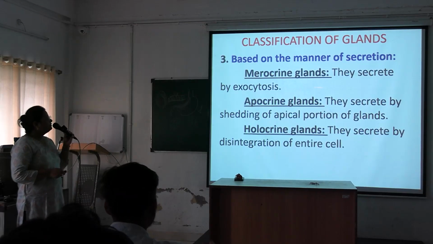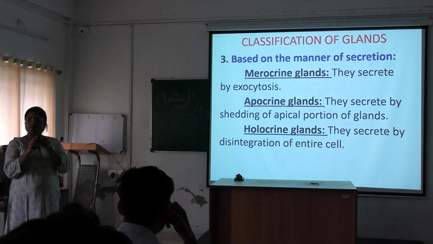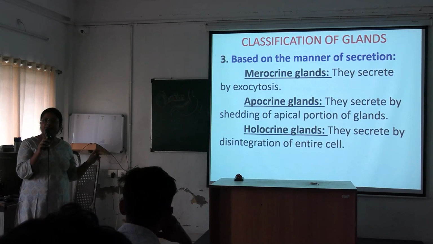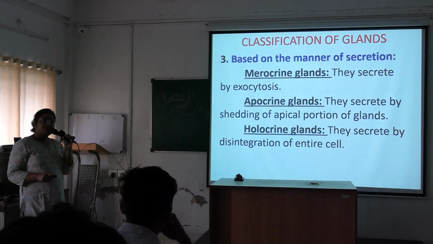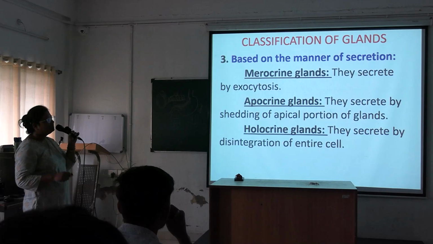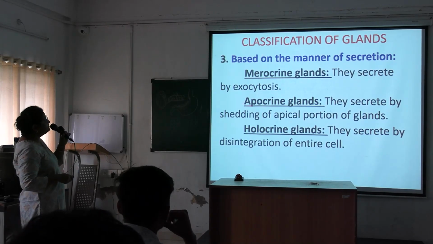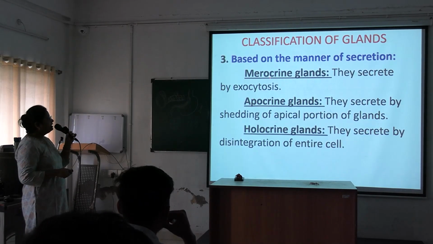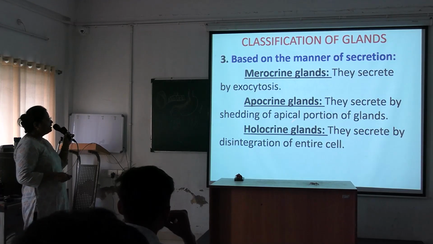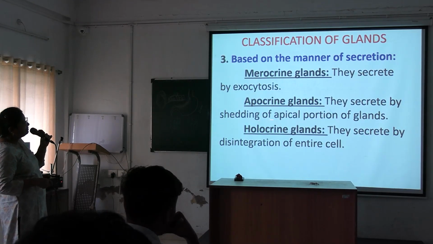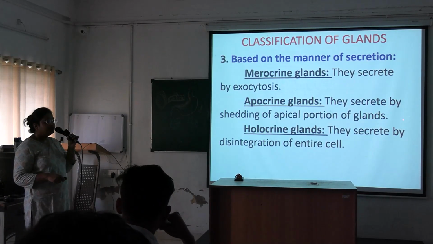Next, based on the manner of secretion, all these you have to write down during the long question. Based on the manner of secretion, glands are divided into three main types. First is merocrine gland. Merocrine glands secrete by exocytosis. Apocrine glands secrete by shedding of the apical portion of the cells.